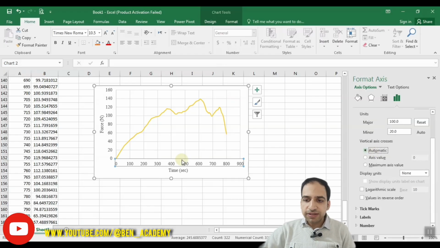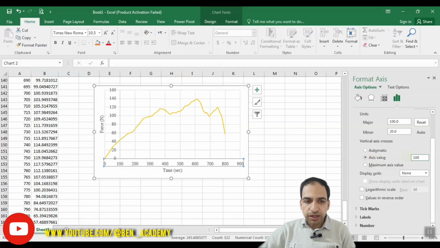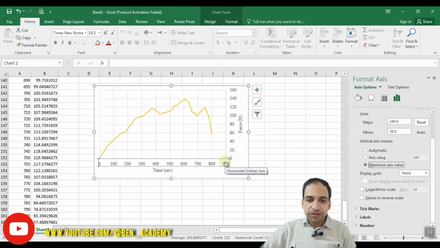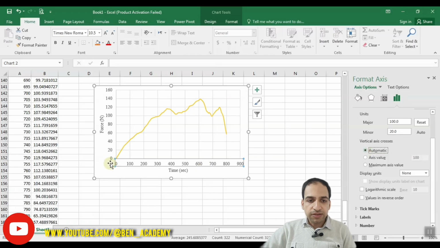You can also adjust the axis, and if you change it from automatic and select axis value, if you enter something like this 100, you can see that the diagram is shifted, and the y-axis is now written on the 100 instead of 0. Or you can use the maximum axis value, and now you can see that the y-axis, that is the vertical axis, crosses the maximum value, and it's kind of the reverse representation of the y-axis here. But the default is using the y-axis crossing 0 at the left.